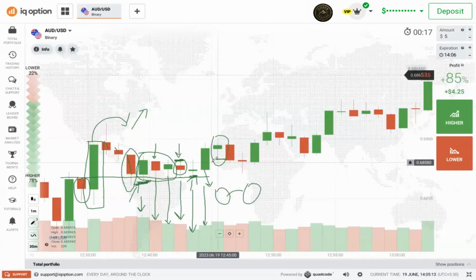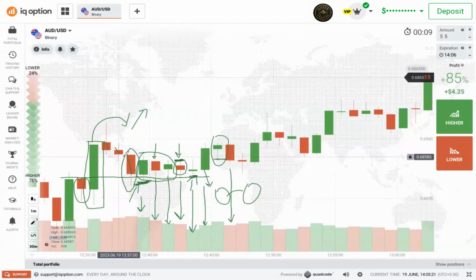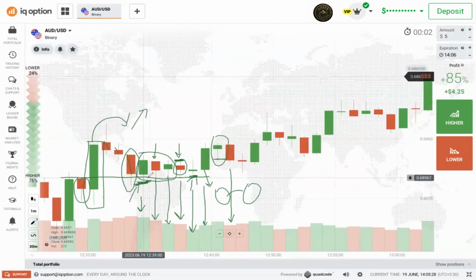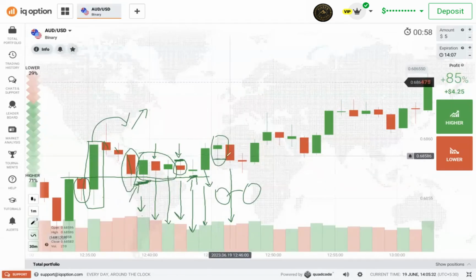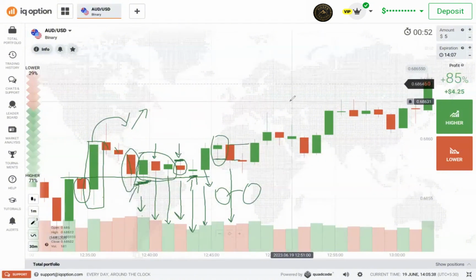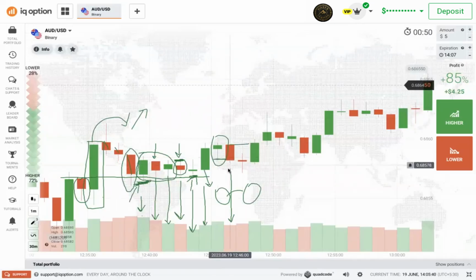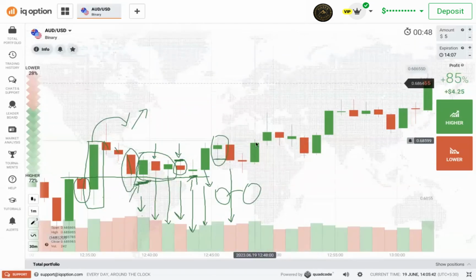After that, just after that, we have a sellers entry, but the sellers decrease volume. Okay, sellers entry, they decrease volume. So if I want to follow the previous pattern, buyers will enter in the next candle. Buyers will enter in the next candle, so I can enter with marginal safety when the price comes near the level.